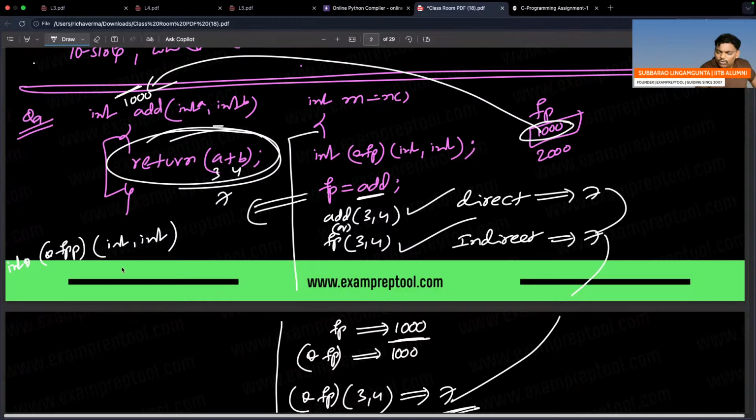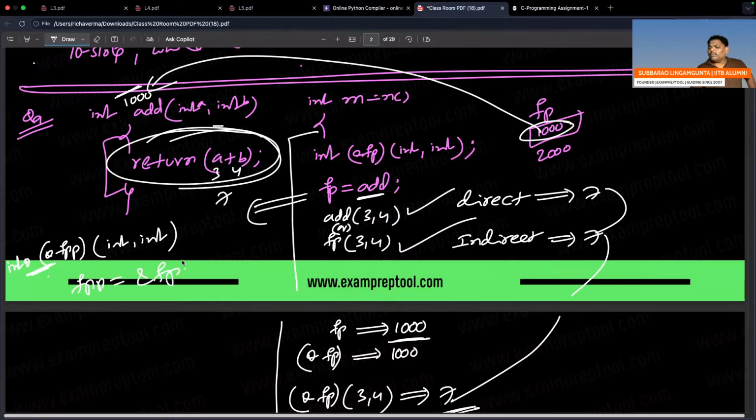So you can say that is a double pointer. What it says is FPP is expecting the address of a function pointer, that is, the address of FP. So finally FPP is equal to ampersand FP.